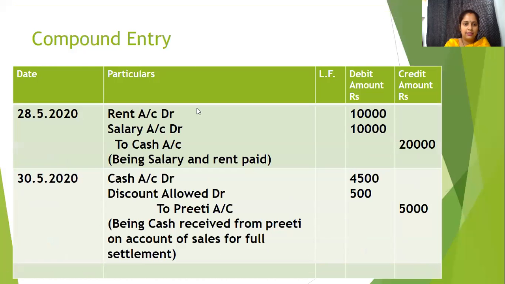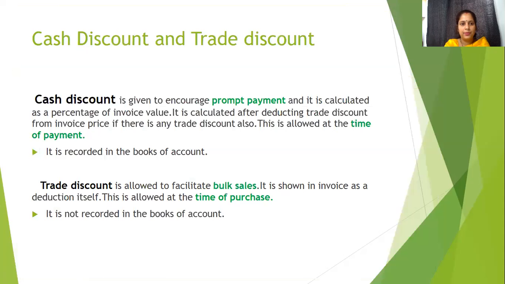Now, as I told you from the previous example, these are the examples of compound entry. More than one debit or more than one credit, any journal entry will fall under the category of compound entry. Okay.